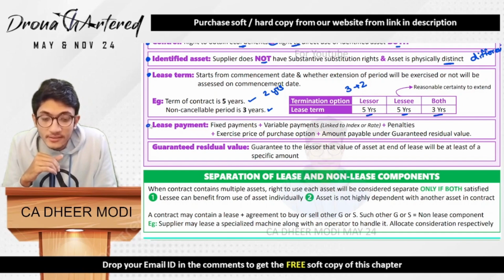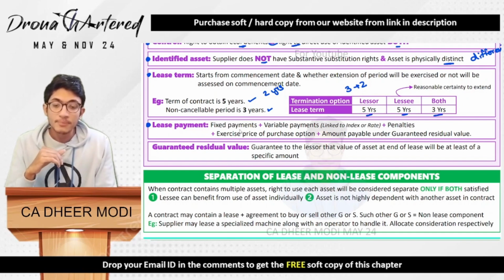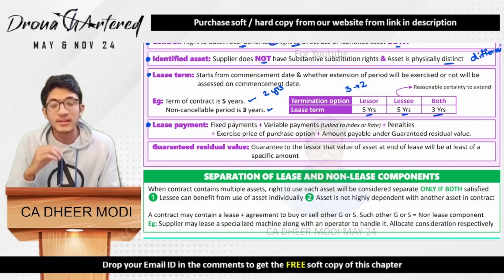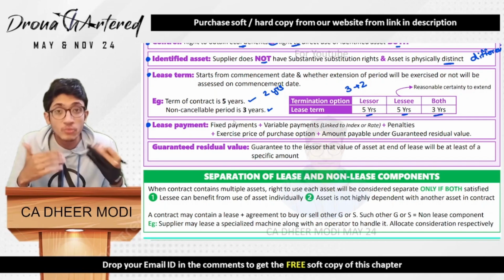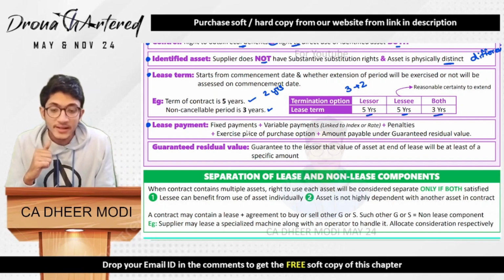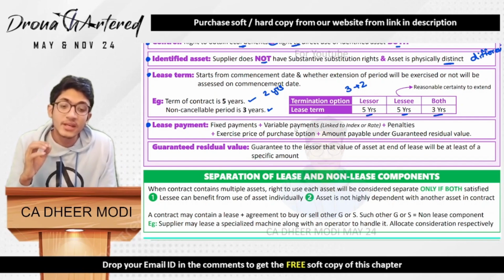Next is your lease payment. So lease payment is your fixed payment. Basically we have already studied lease term. Now what is the lease payment? That means what payment will I be making? So that is your fixed payment. Whatever fixed payments you are to receive, plus any variable payments.